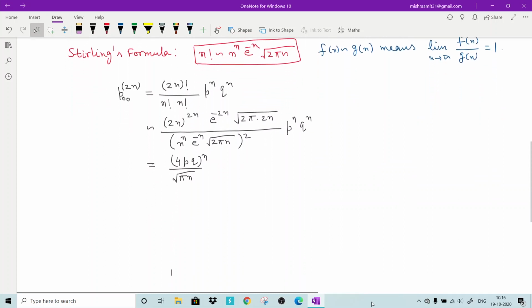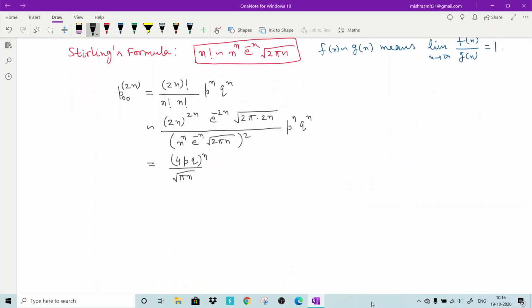If you want to work it out, you can see that e to the power minus 2n and e to the power minus 2n will cancel out, n to the power 2n and n to the power 2n will cancel out, (pq) to the power n is here, root pi n, and every other thing will be cancelled out. So you will have only this. So P00 2n is this. Now what you are saying is that these two functions imply that P00 2n is approximated by (4pq) to the power n divided by square root of pi n.